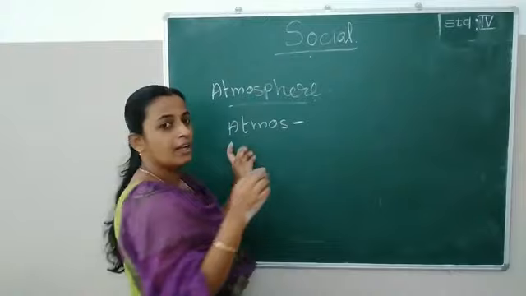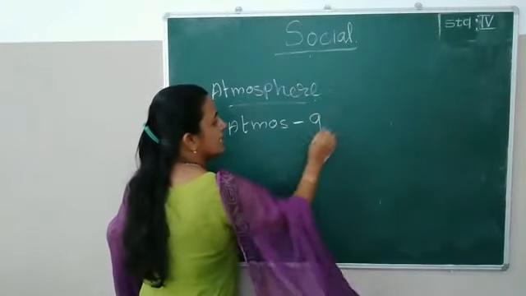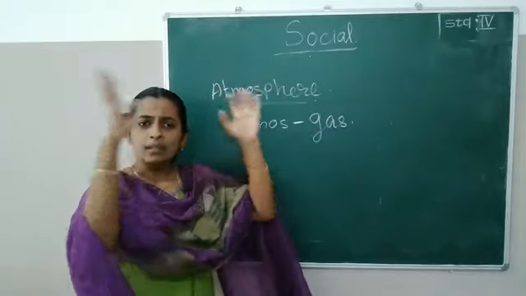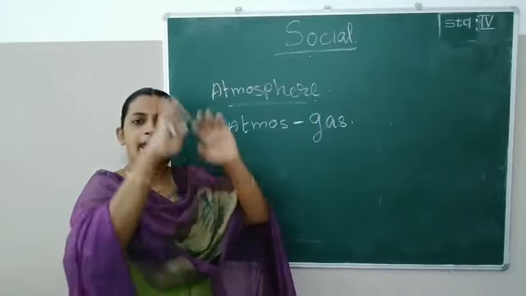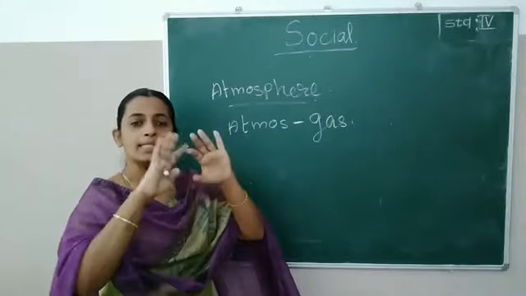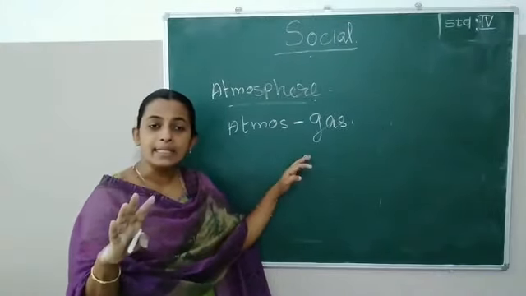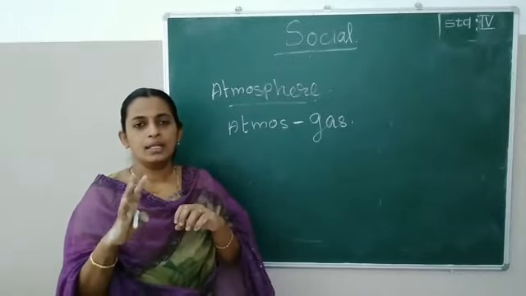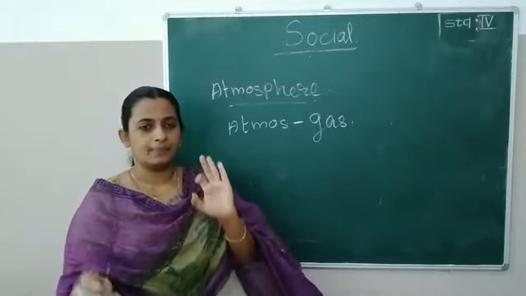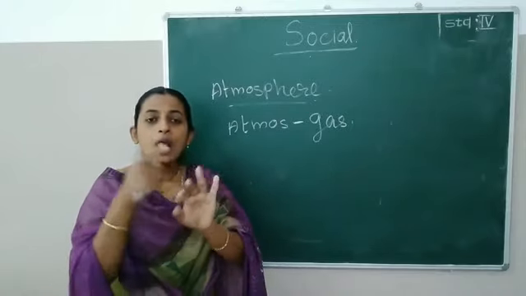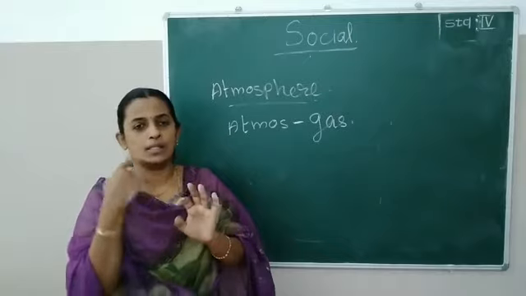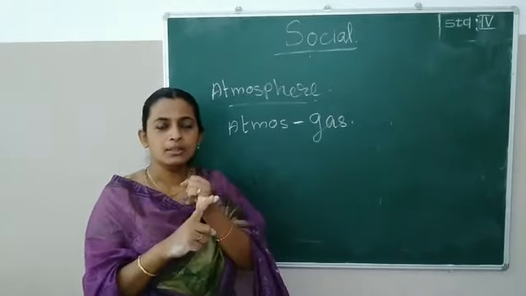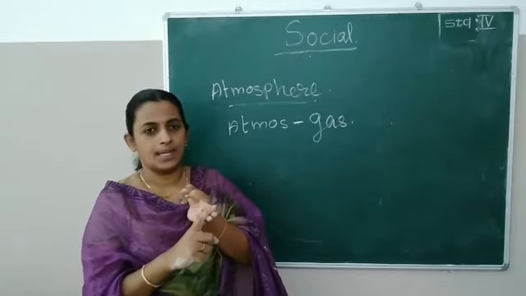Atmos means which one? Yes, gas. So atmosphere consists of which one? The air or the gas. Air around our earth is known as atmosphere. Mainly, which are the gases present in our atmosphere? There are three main gases: nitrogen, oxygen and carbon dioxide. I think that all of you studied this in your science. Nitrogen, oxygen and carbon dioxide.